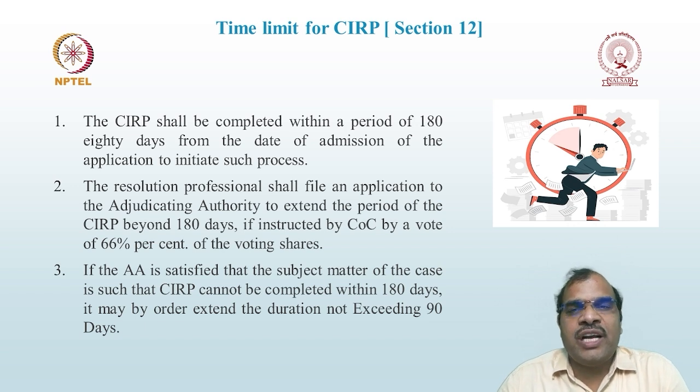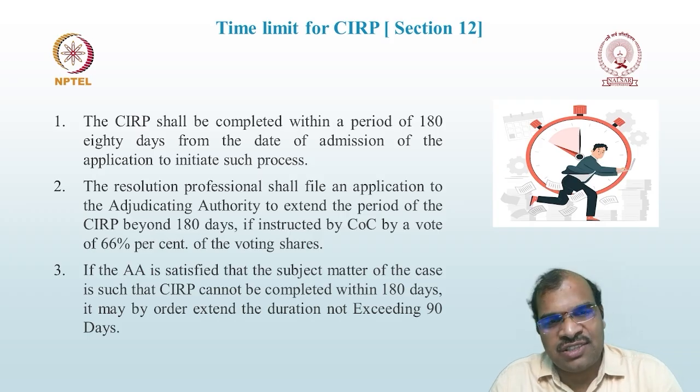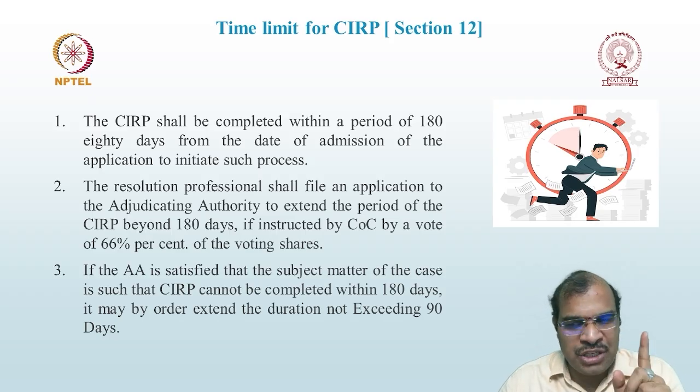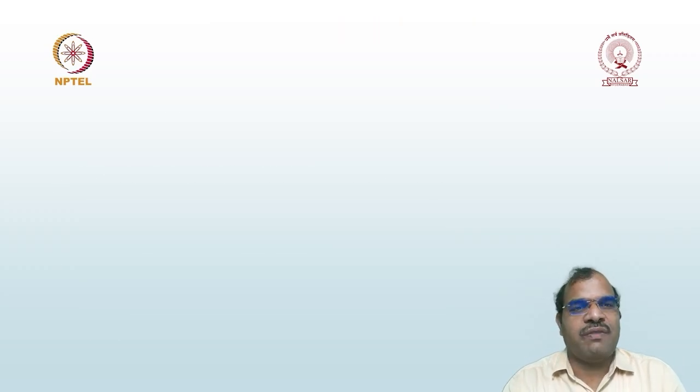So the adjudicating authority can give the extension, but this extension cannot be more than 90 days. So primarily under the act you are expected to complete within 180 days, plus if you make an application to the adjudicating authority, then 180 plus 90, that is 270. So you are expected to complete the process within a period of 270 days.